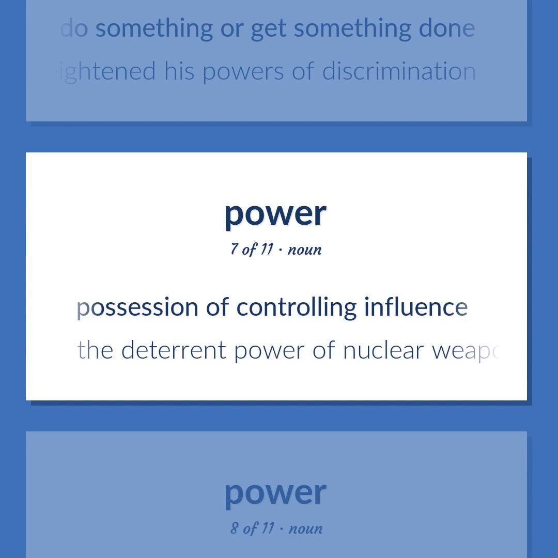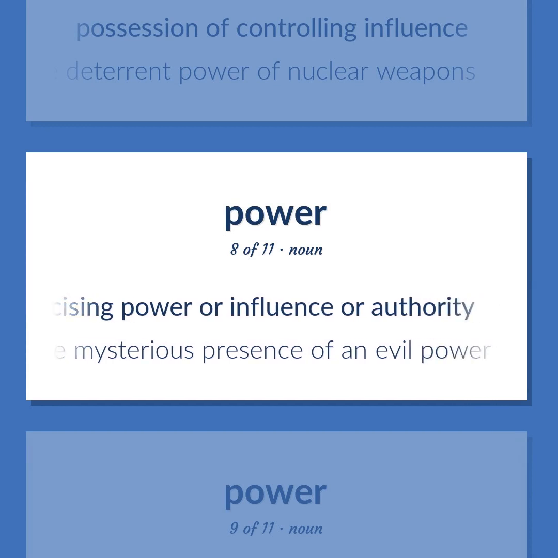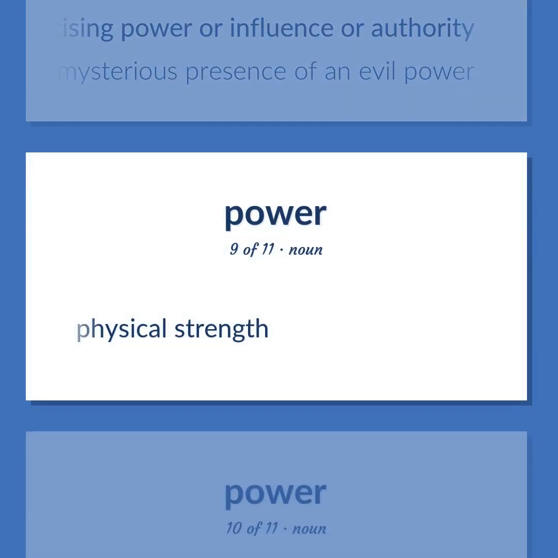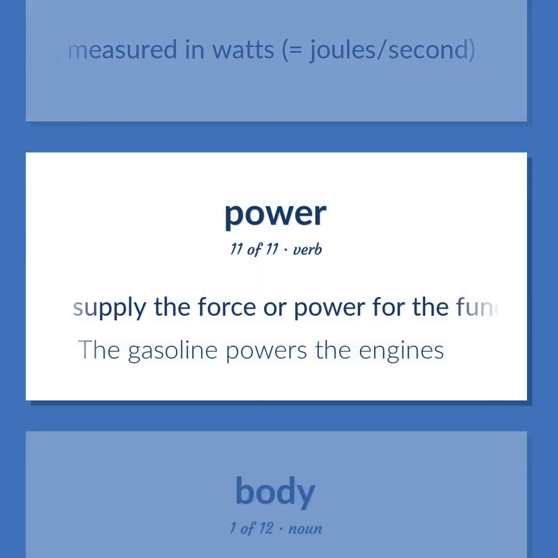Possession of controlling influence. The deterrent power of nuclear weapons. One possessing or exercising power or influence or authority. The mysterious presence of an evil power. Physical strength. Physics. The rate of doing work, measured in watts, equals joule per second. Supply the force or power for the functioning of. The gasoline powers the engines.